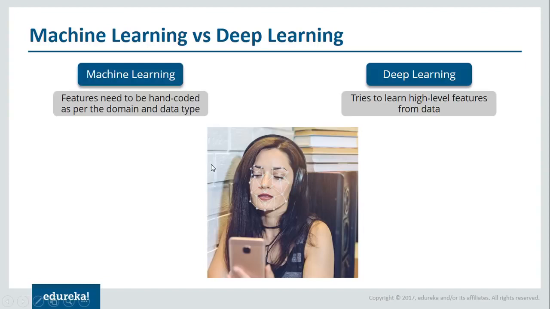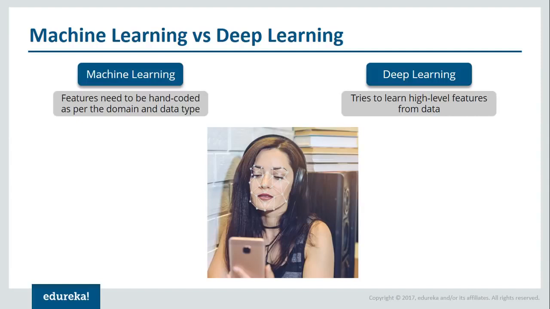In machine learning, most of the applied features need to be identified by an expert, and then they have to be hand-coded. For example, features can be pixel value, shape, texture, position, orientation, things like that. And the performance of most of the machine learning algorithms depends on how accurately the features are identified and extracted.